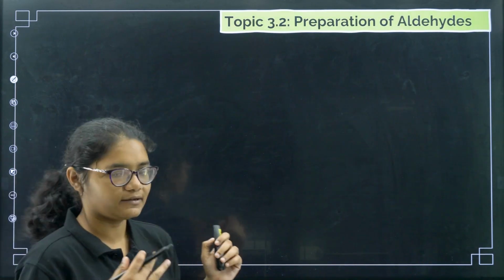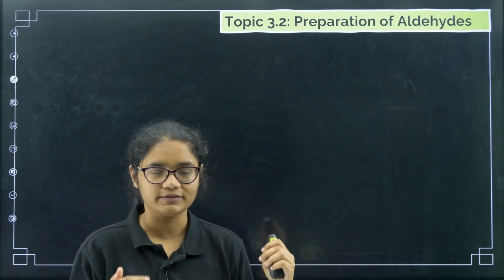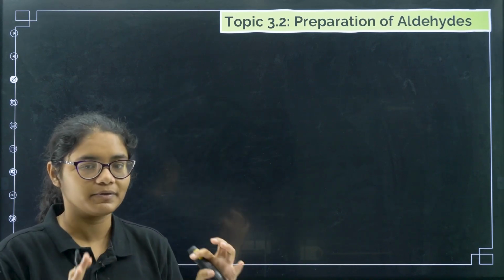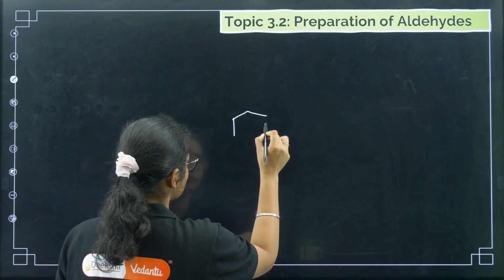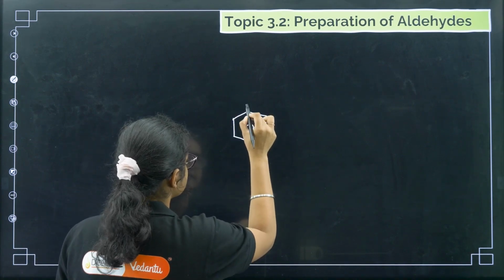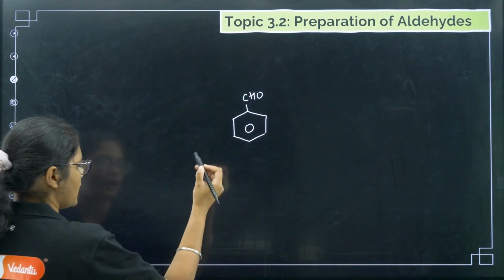Now I have left this blank slide so that we can revise it again, so that we can do a proper revision of the methods of preparation. So I'll just write down first, we need to prepare this one, right? Benzaldehyde we need to prepare, any benzaldehyde or normal RCHO.